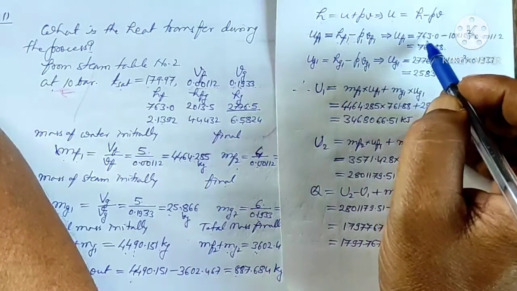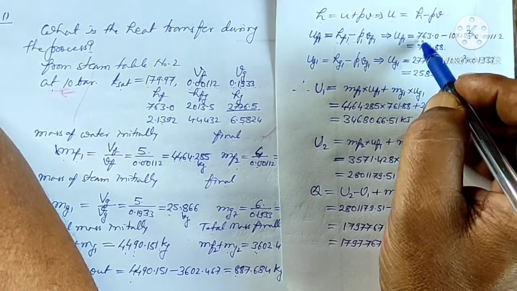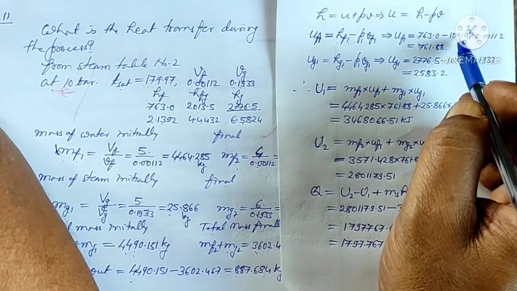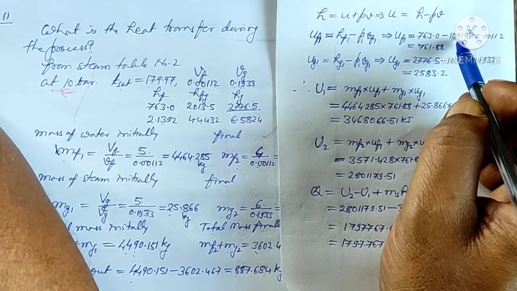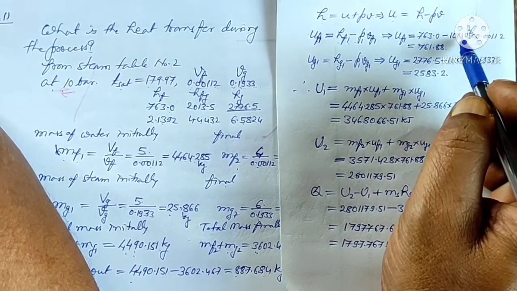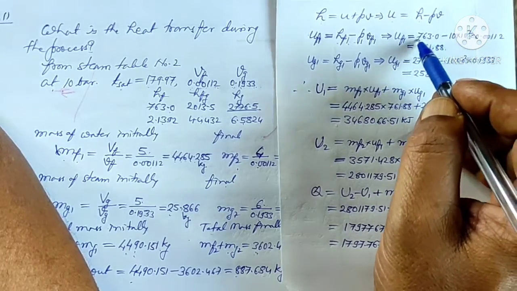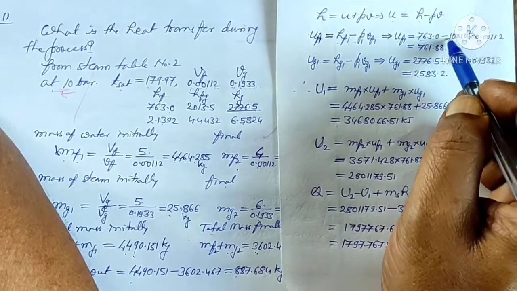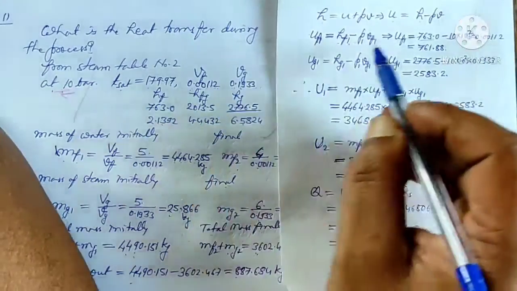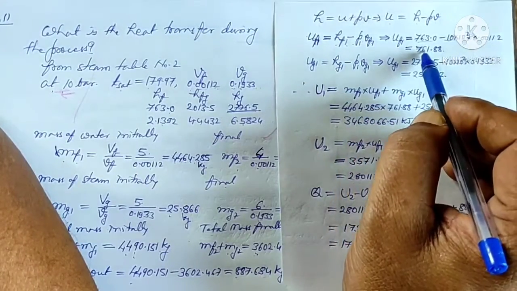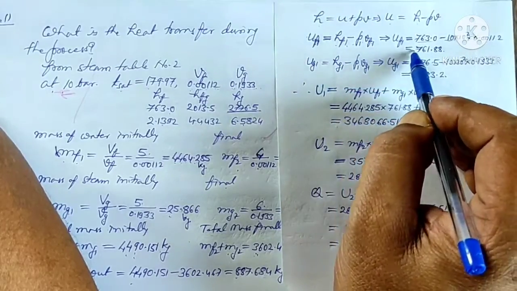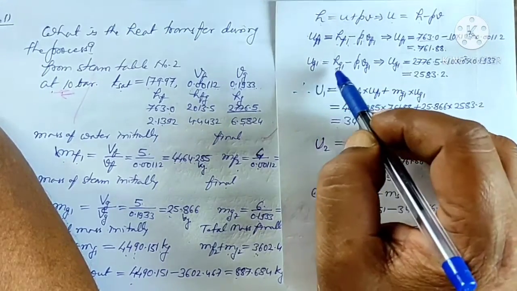We know the value of Hf1, 763. Pressure is given as 10 bar, that is 10 into 10 to the power 2 kilopascal. Here it is kilo, so I am writing it in kilopascal, multiplied by the specific volume, so P into Vf. So this gives me the internal energy of the water at the initial position.